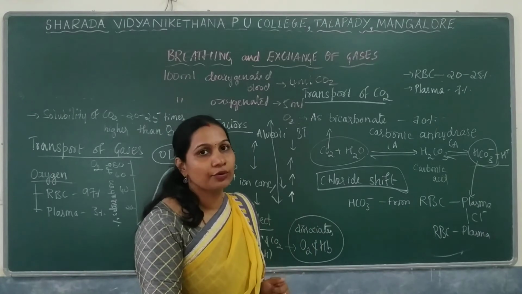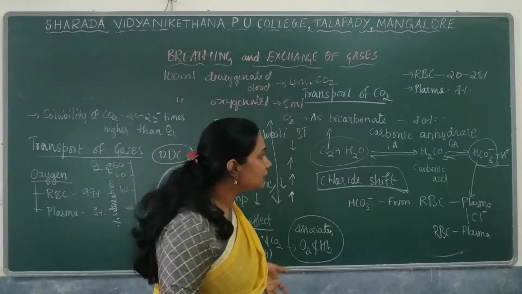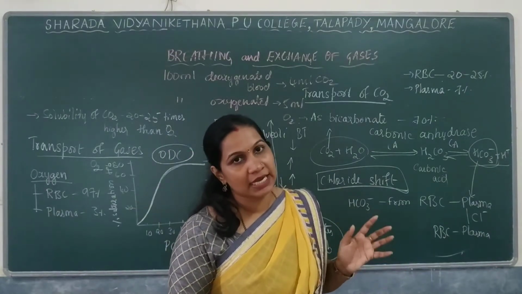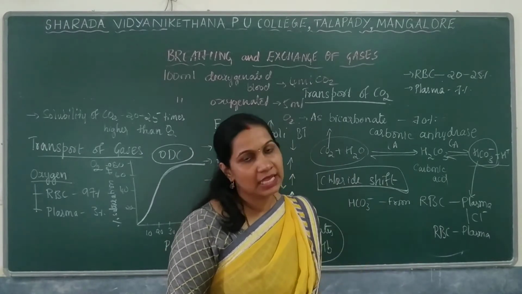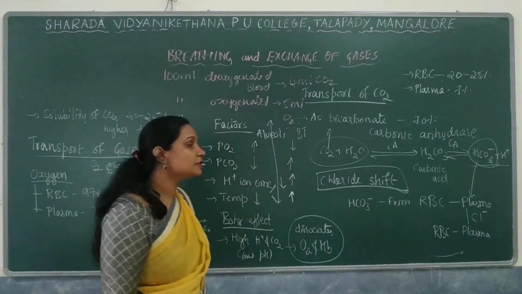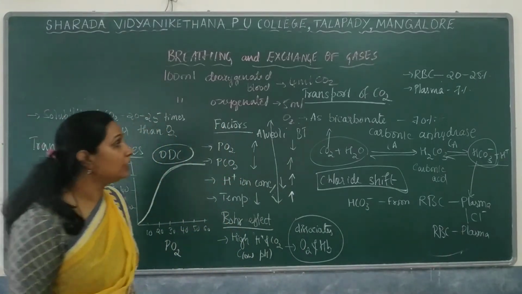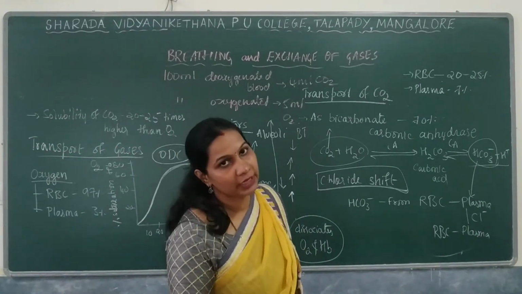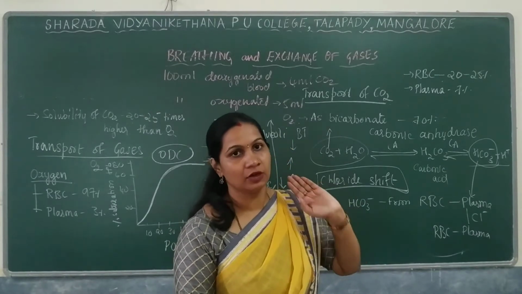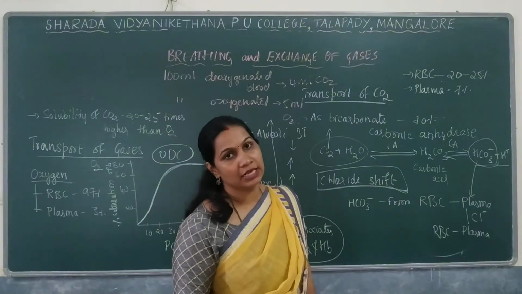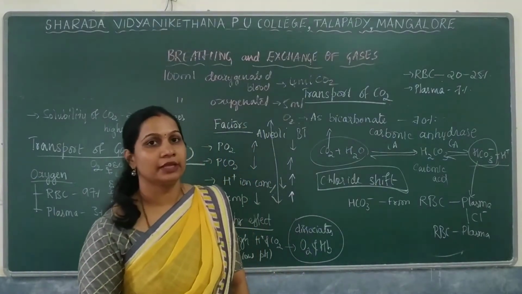That is the chloride shift. Again, HCO3 minus and H plus from the RBC as well as the plasma move towards the alveolar region, react with sodium as well as potassium, leading to formation of carbon dioxide, and that carbon dioxide will be released.